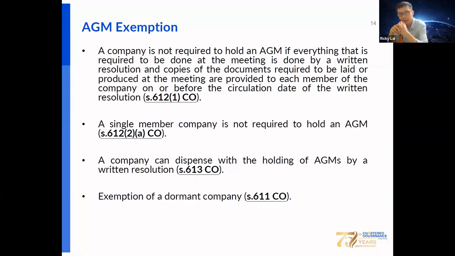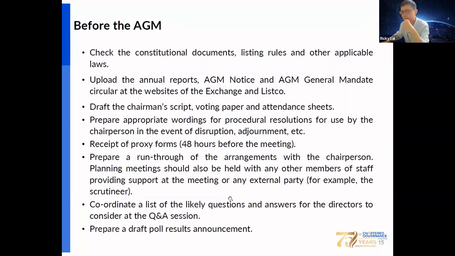Okay, or exemption because of dormant company. A dormant company is exempted from holding the AGM, any return filing, appointment of auditors, as well as preparation of the audited financial statements. So that you have a very good idea of all the four AGM exemptions.